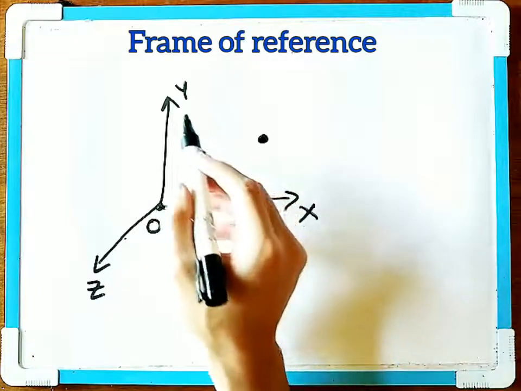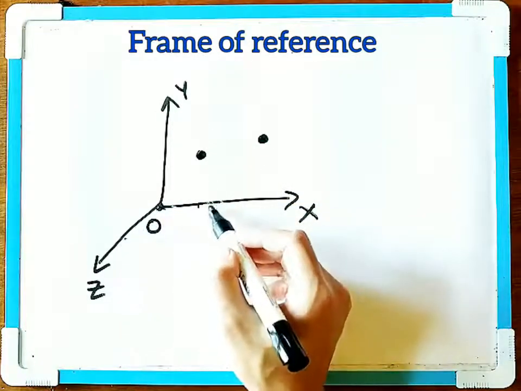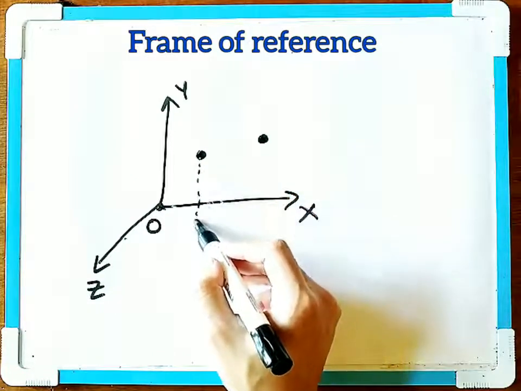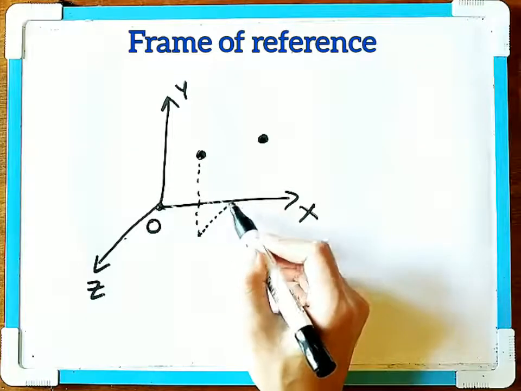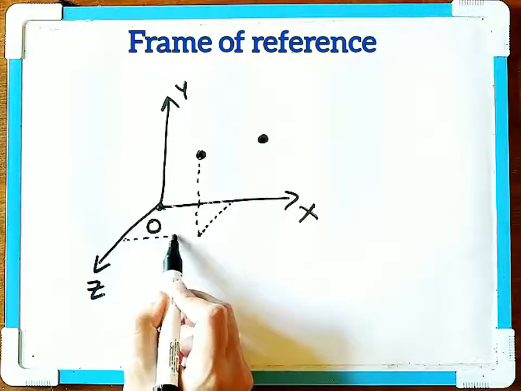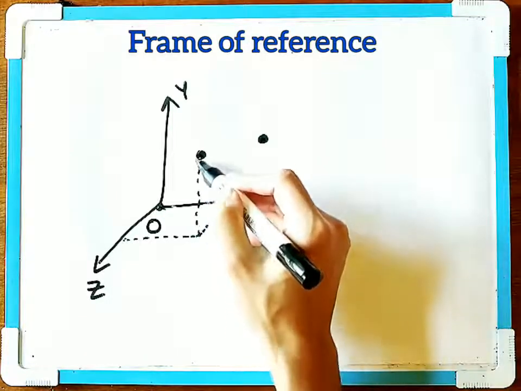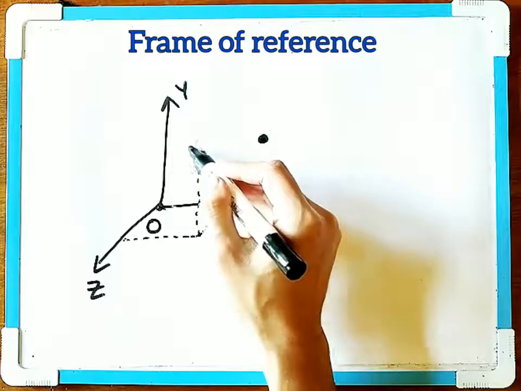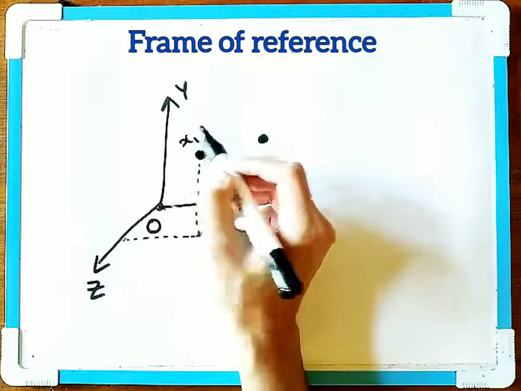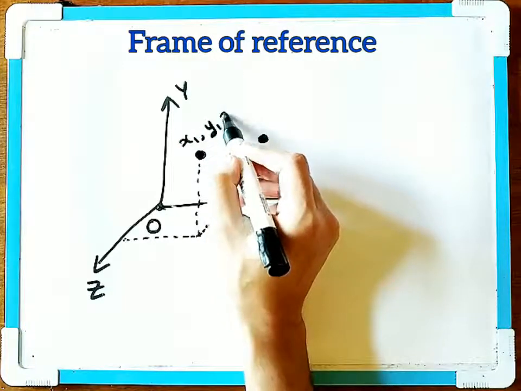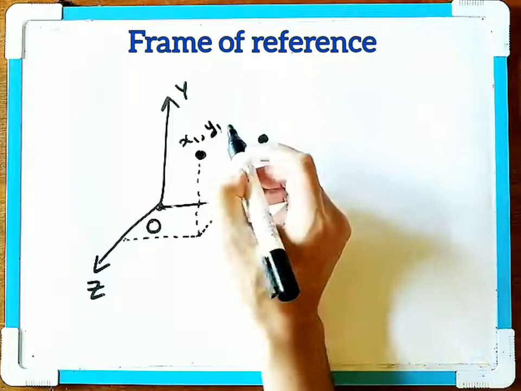First we'll use the z-axis. So this is the z-axis, where you see the object at this position. This line which is parallel to the x-axis will represent the x-axis. And this line here will represent the y-axis because it's parallel to the y-axis. So here this position is described by x1, y1, and z1.